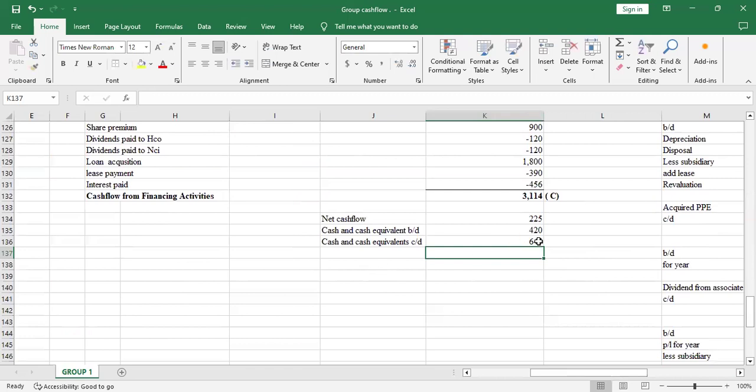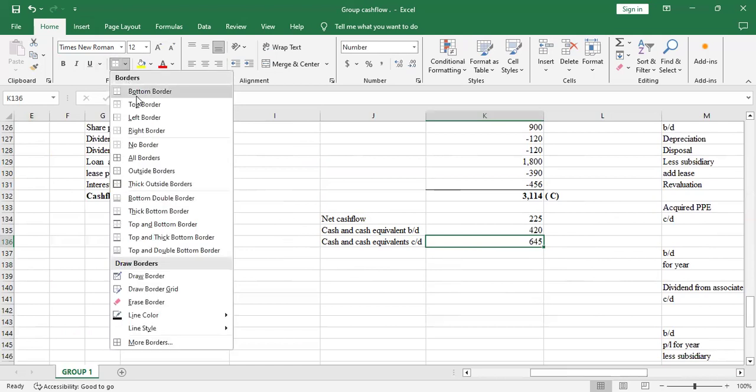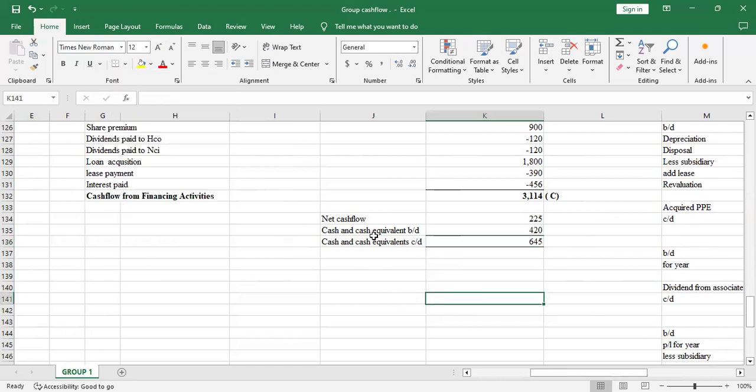So it will give me 645. Let me clear the top border first. So it's 225 plus 420 equal to 645. Yeah, it's equal to 645. So it means that we are correct, and that's how you're supposed to handle that question on group cash flow.